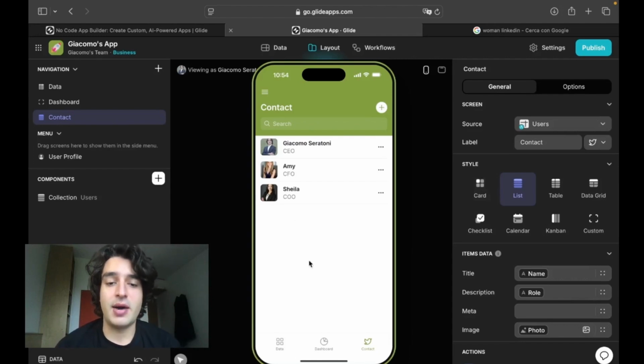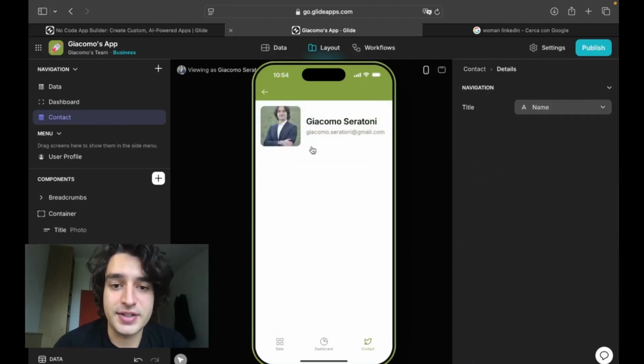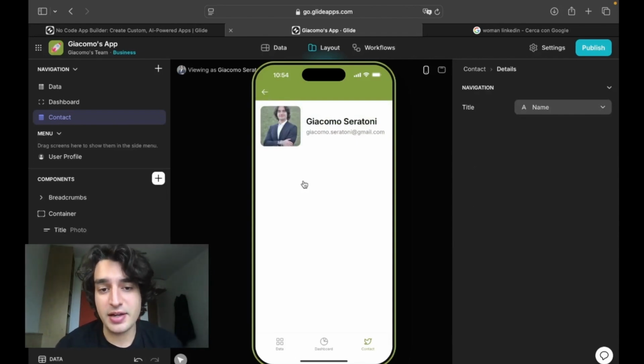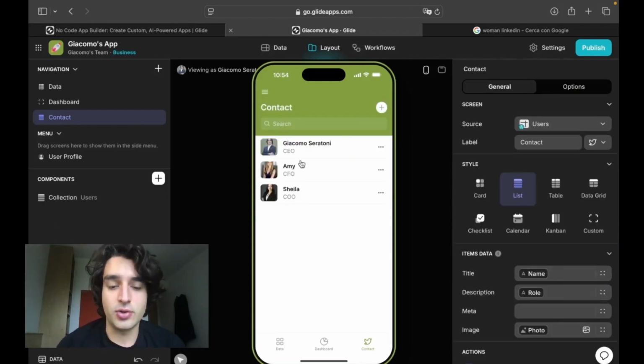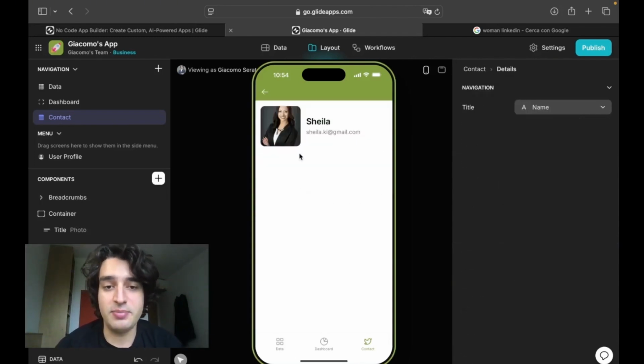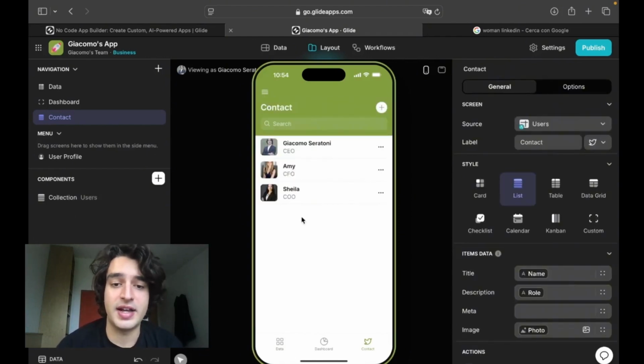On the style of this new app, you will create a list of all the roles and ourselves, where you can contact us. You can click on the name, it will show you a picture, the email of it, and you can surf through all the roles and all the different people there. You can contact them. On the bottom of the screen, you have contact, dashboard, and data.